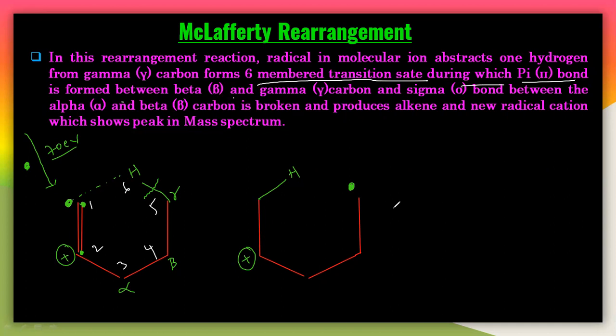So where is beta gamma? This is alpha and this is beta and this is gamma. During this, a pi bond is formed between the beta and the gamma, so a double bond comes between beta and gamma, and the sigma bond between the alpha and beta is broken here. This bond also breaks. There is nothing in it, very simple.